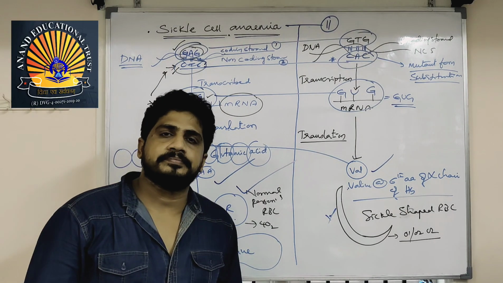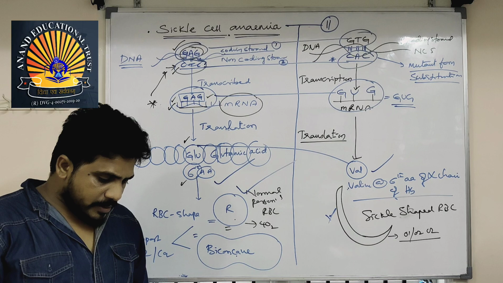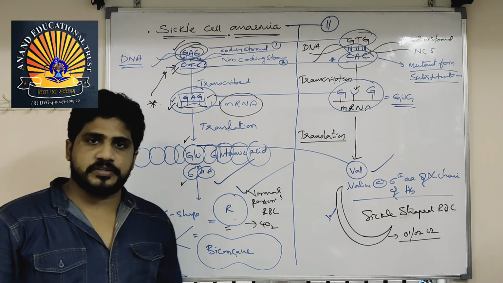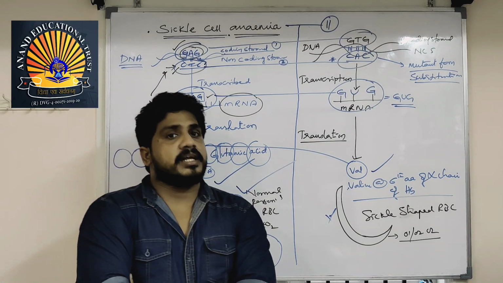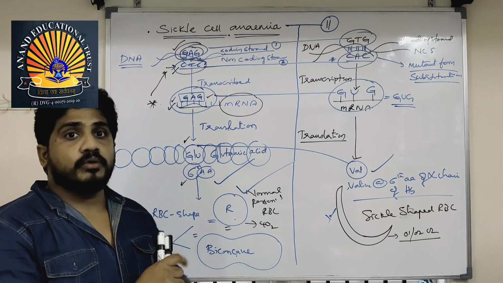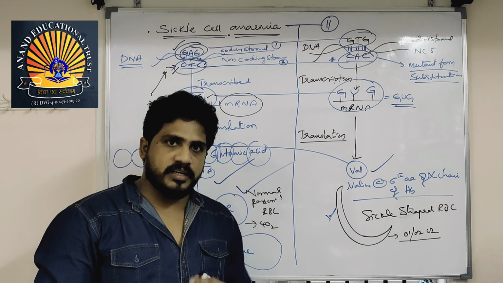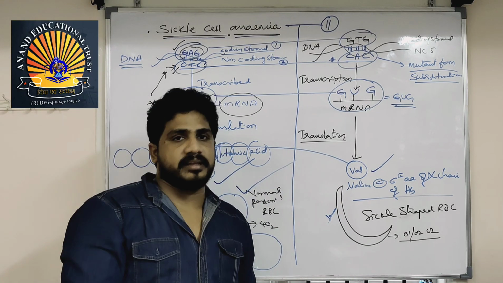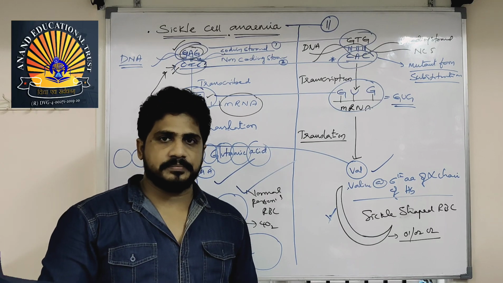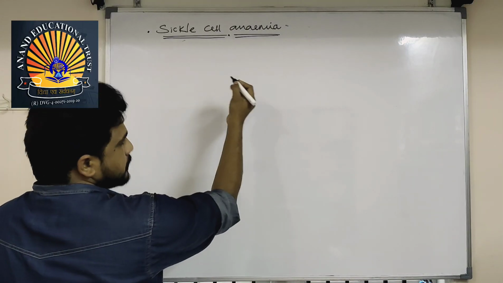Sickle cell anemia genotypes. How will it be there? How many alleles will be there? How will it transfer? Let us see. This is a part of how sickle cell anemia will come. Generally, it is normal, it is abnormal. Through sickle cell anemia, how will it inherit from parents to offspring? Let us see.